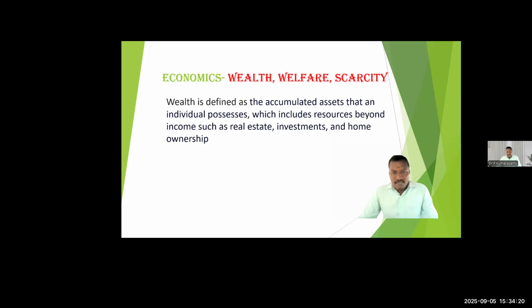Here, real estate is a tangible and immovable asset. These assets are included for the calculation of wealth. So what is wealth? Accumulated assets which the individual possesses is called individual wealth.